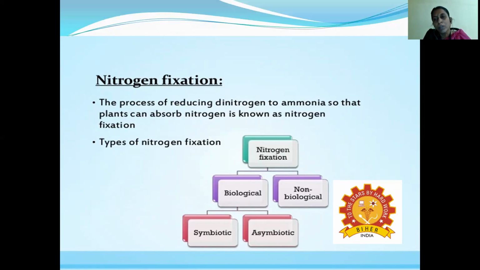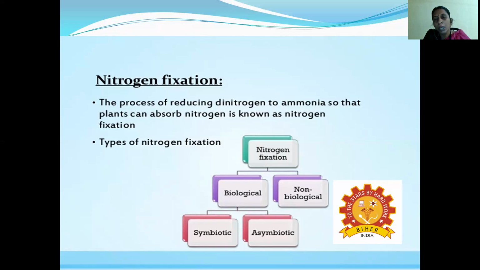There are two types of nitrogen fixation: biological nitrogen fixation and non-biological nitrogen fixation. Biological means with the help of microorganisms. There are two types, symbiotic nitrogen fixation and asymbiotic nitrogen fixation.